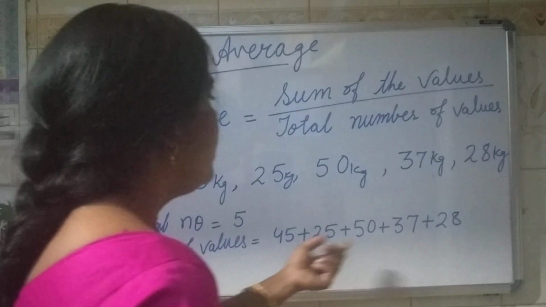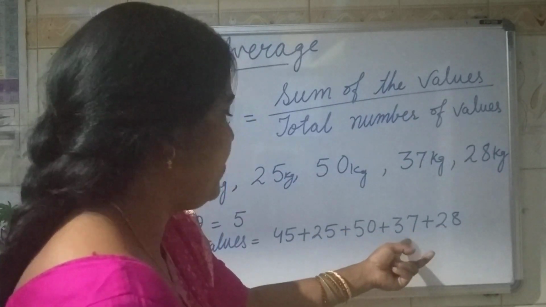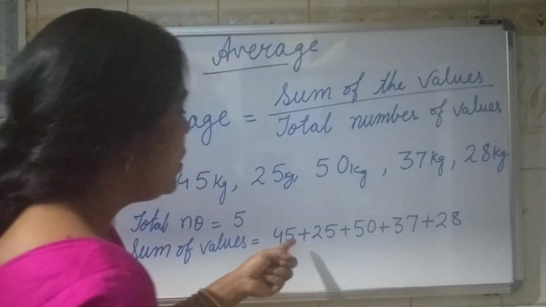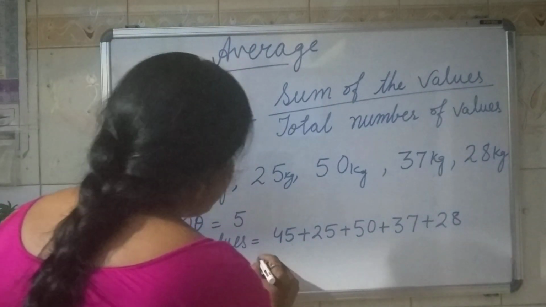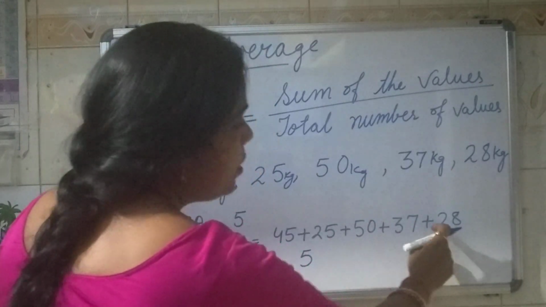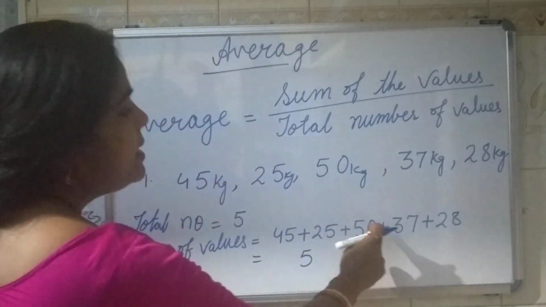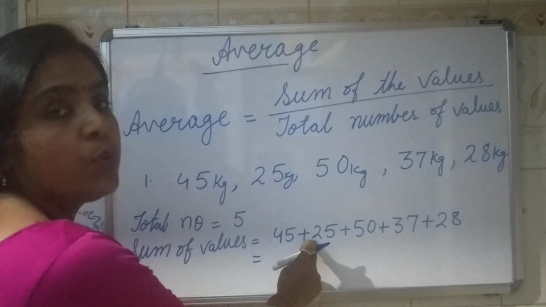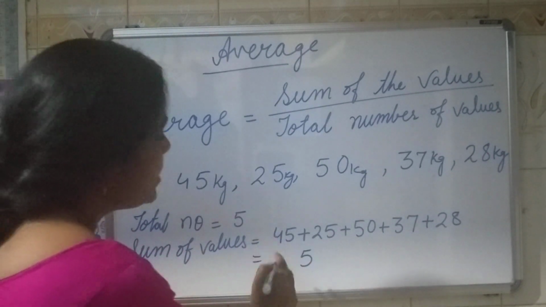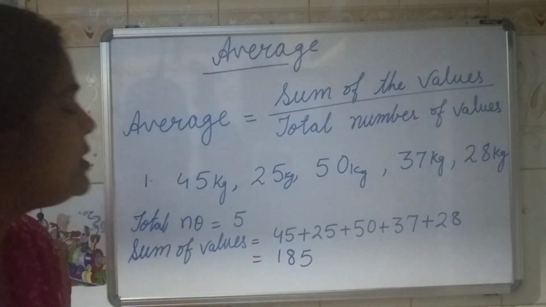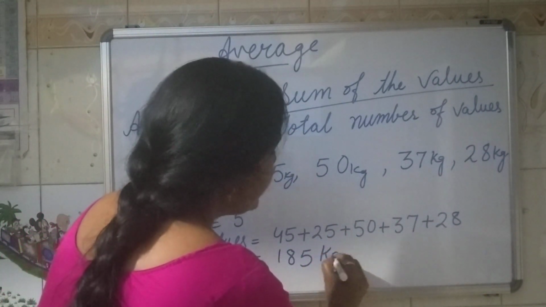Now 8 plus 7 is 15. 15 plus 5 is 20. 20 plus 5 is 25. Carry 2. 2 to 4. 4 plus 3 is 7. 7 plus 5 is 12. 12 plus 2 is 14. 14 plus 4 is 18. So total sum of values is 185 kg.